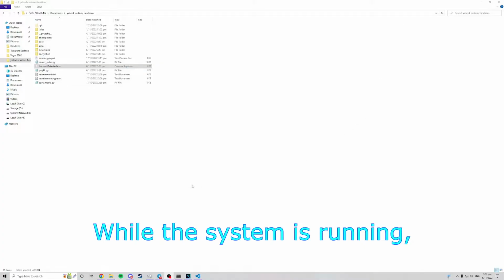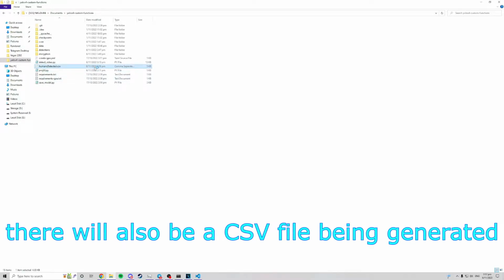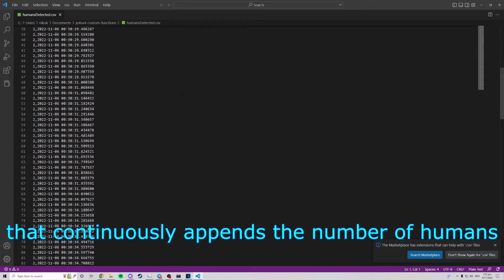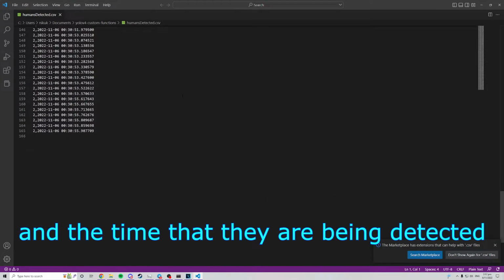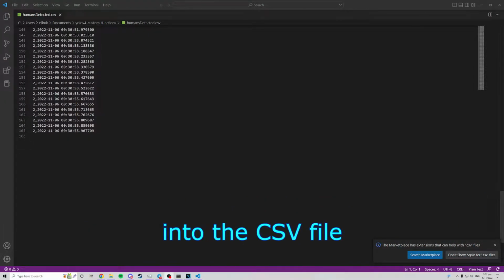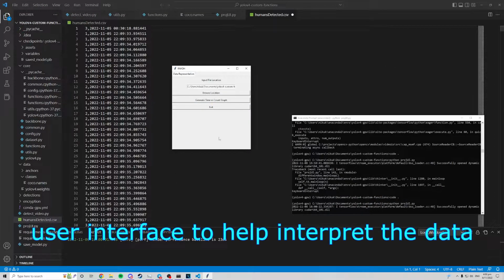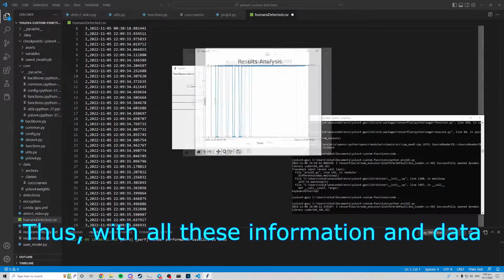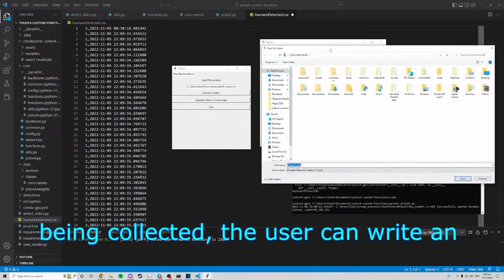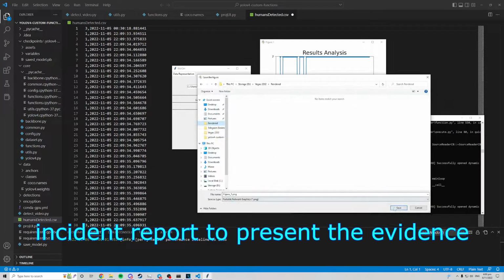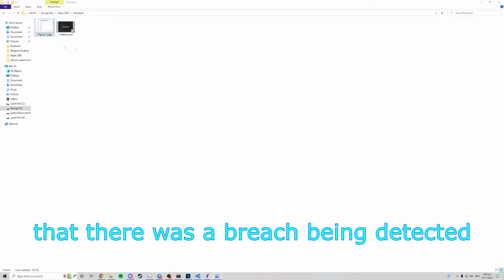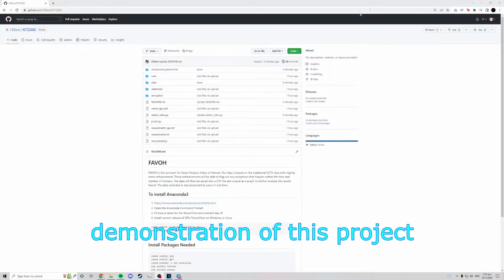While the system is running, there will also be a CSV file being generated that continuously appends the number of humans and the time that they are being detected into the CSV file. The CSV file could then be used by the user interface to help interpret the data to be represented as a graph. Thus, with all this information and data being collected, the user can write an incident report to present the evidence that there was a breach being detected. We will now move on to show the demonstration of this project.